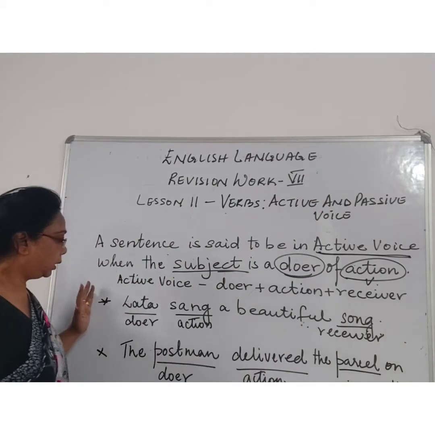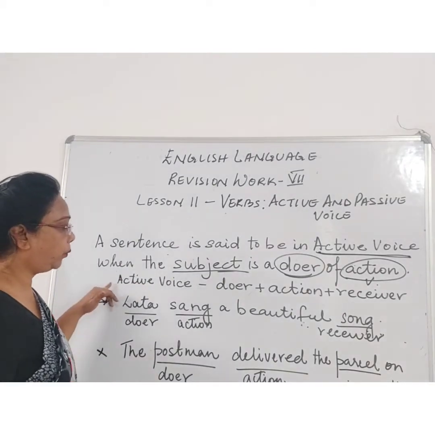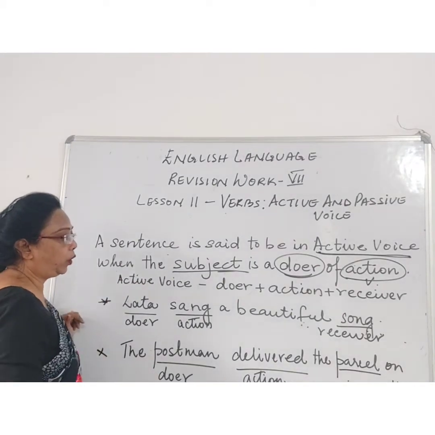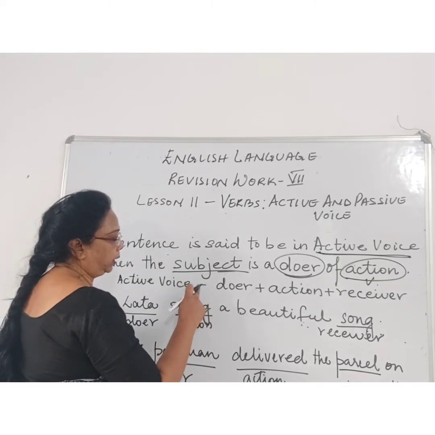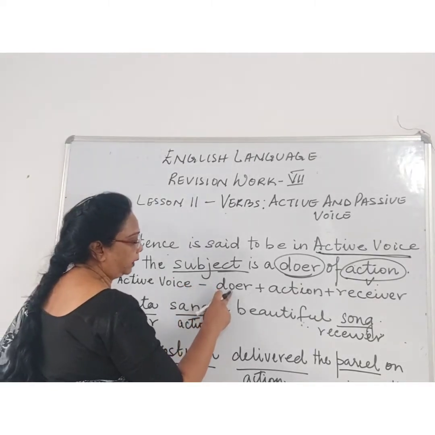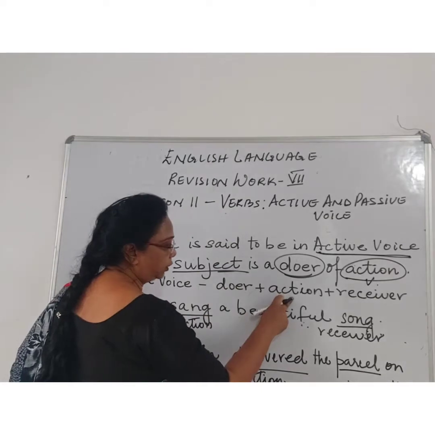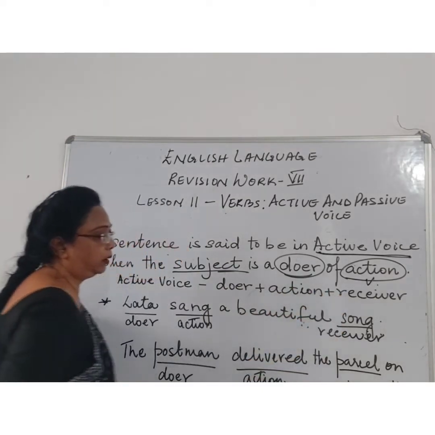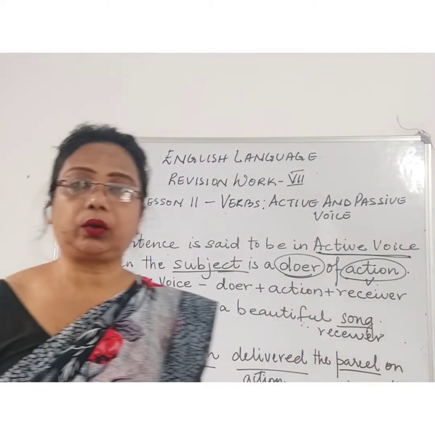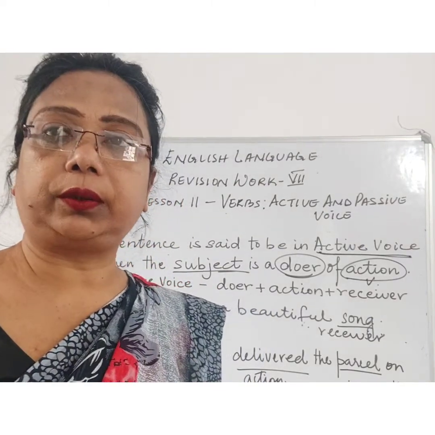So in an active voice sentence, what we have to do? We have to see that the subject, that is a doer, plus the action plus the receiver, right? That sentence is called active voice.